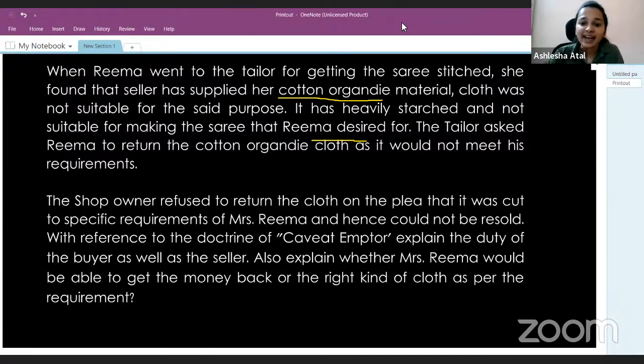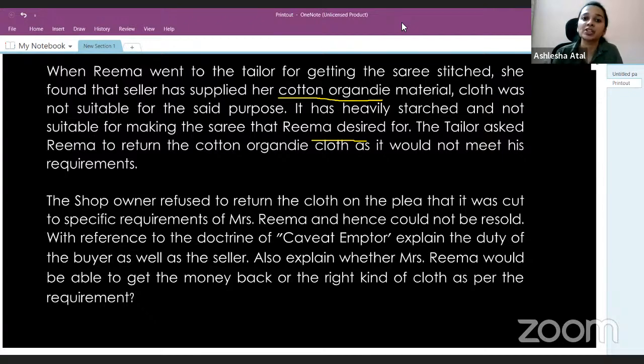Obviously, Rima is entitled to receive the money back, or either the right kind of cloth. Why is that so? It is because Rima did specify what she wanted, and the seller is obligated to sell the material which is reasonably fit for the purpose for which it is being sold. So here in this question, first you will have to explain the duties of buyer as well as the seller, and finally conclude your answer with Rima. Yes, she would be able to get the money back, or she is entitled to get the right kind of cloth, whatsoever may be the requirement.